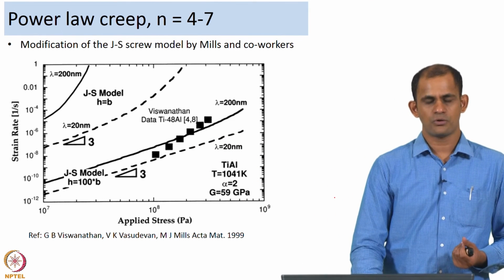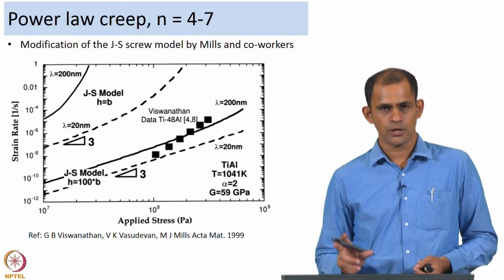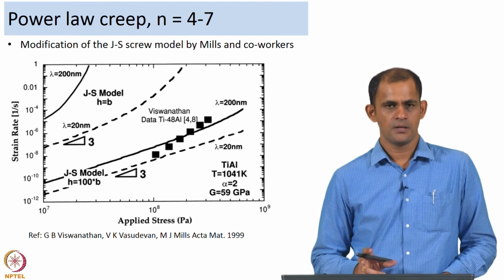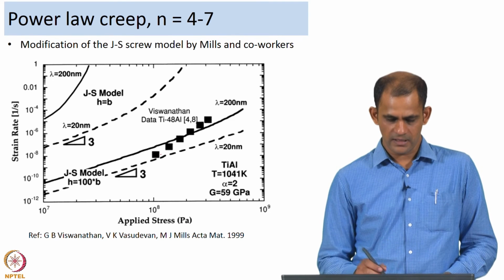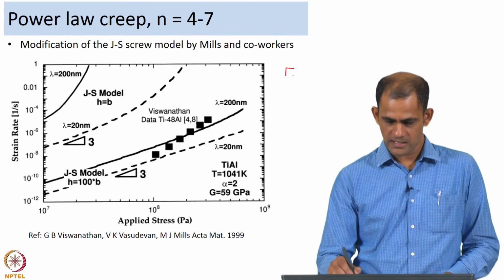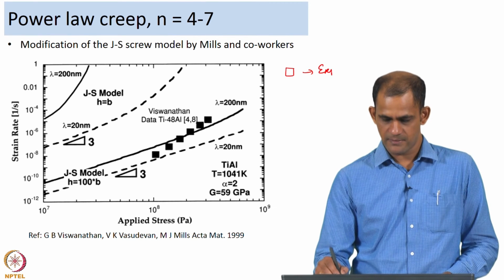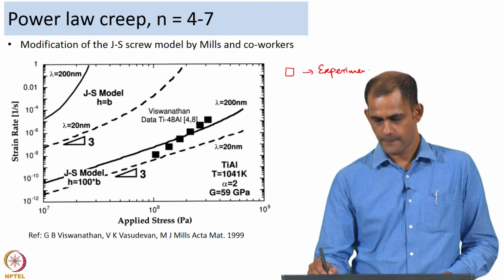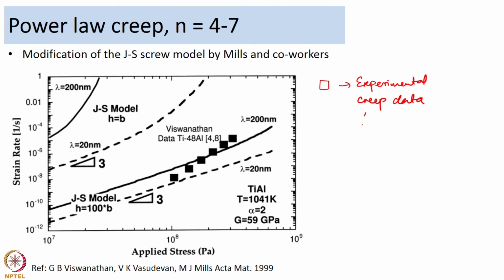What they found out is that the basic equation of the jogged screw model was not suitable for describing their experimental data. The squares here are experimental creep data from gamma titanium aluminide.